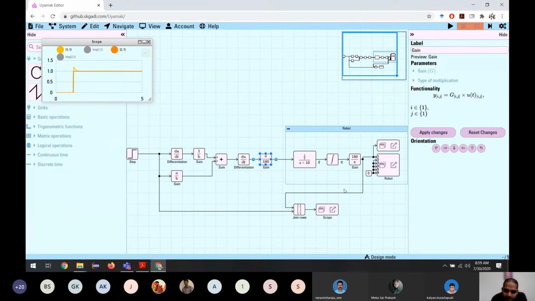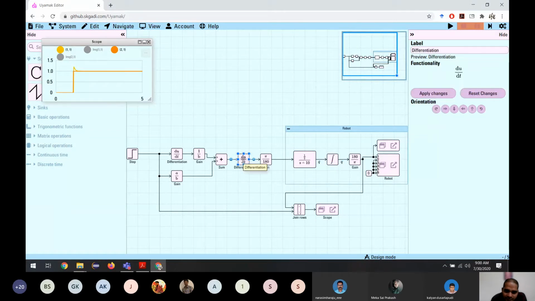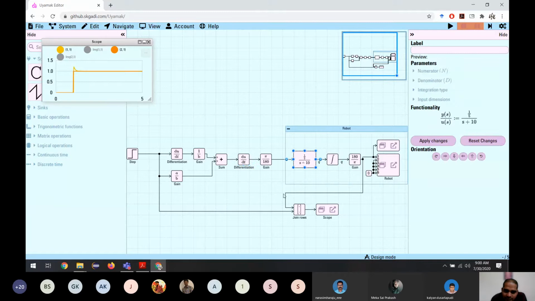So we are cancelling this term. This is an integral. So what is the inverse of integral? We can say it is differentiation. So we are applying differentiation. And we have a model here. It says 0.2 divided by S plus 10. So what is the inverse of this? How are we getting it?